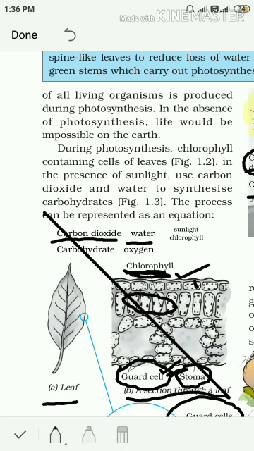In that you can say that carbon dioxide plus water combines and they form carbohydrate plus oxygen, in the presence of sunlight and chlorophyll.